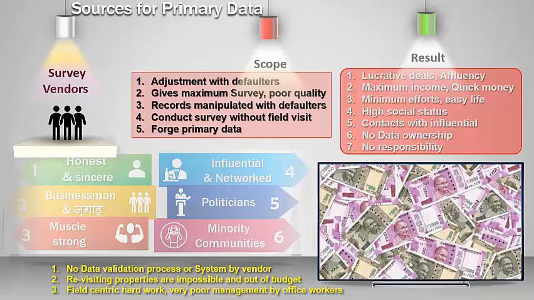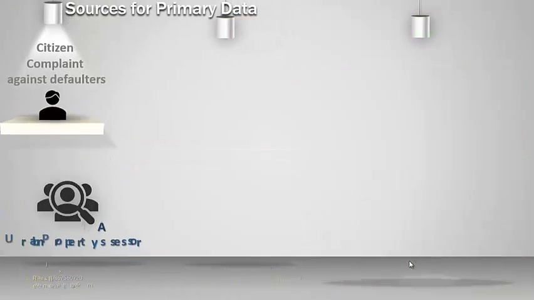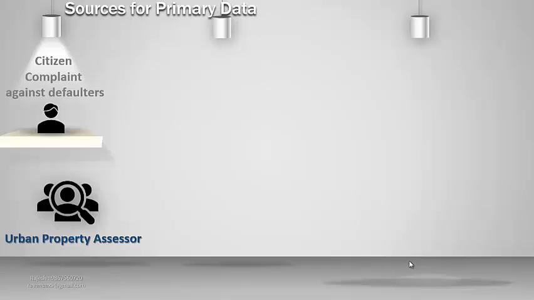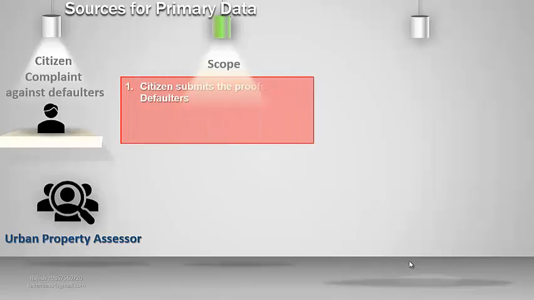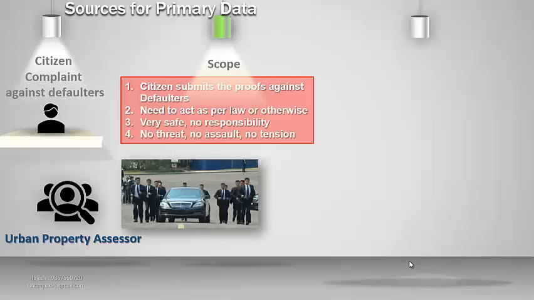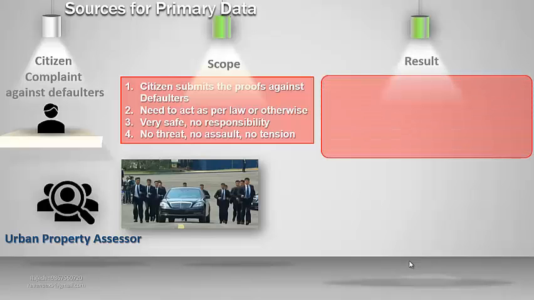The last option of getting primary data corrected is through the complaints and the proof received from the citizens about the defaulter. This is one of the safest methods, as all the proofs are received by the assessor in the office. He gets protected from the aggressive defaulter by proving that he is not the originator. Hence, there is no threat, no tension. He can exercise the rule and regulation and collect the leakage revenue from the defaulter. From this third option, very little revenue gets registered.